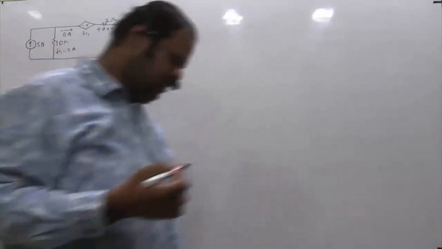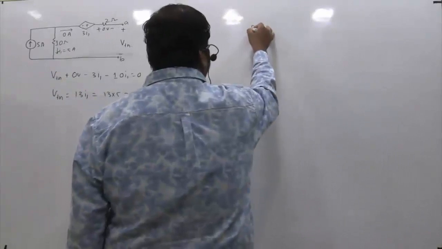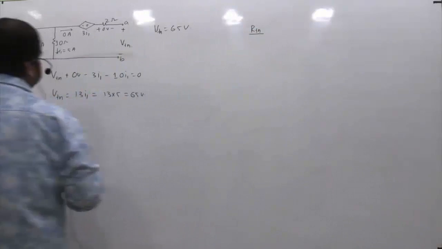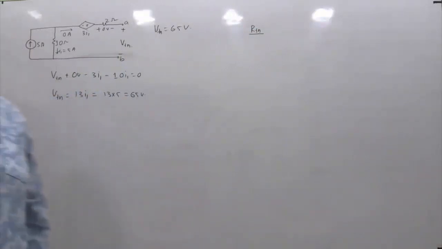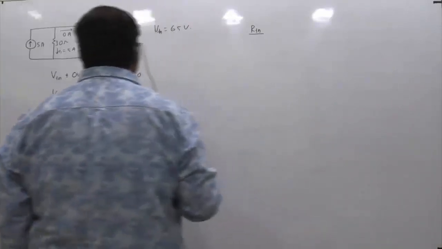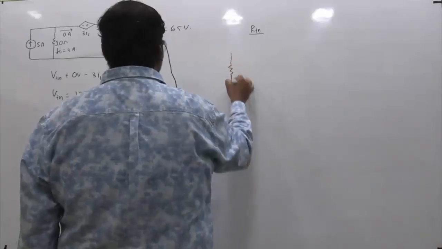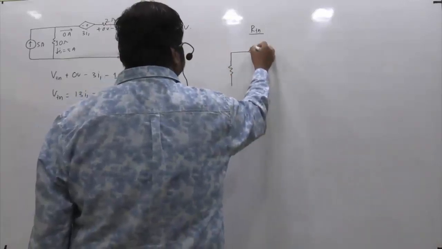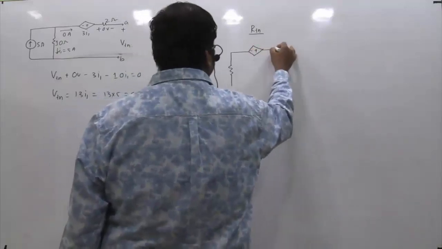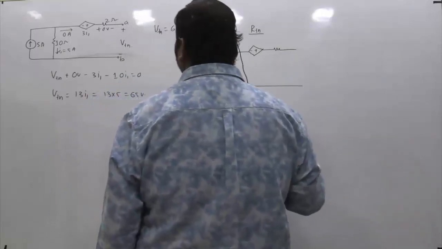Now the next thing is to compute the value of RTH. To compute the value of RTH, this circuit contains both independent and dependent sources. So we can find the Norton current IN, then VTH by IN is the RTH. That is one of the approaches. Otherwise what you can do is, we make all the independent source values 0 and the dependent source we will not disturb, and we connect a voltage source, namely test voltage VT, and the current, let's say it is IT, from the test voltage source. Then the ratio of VT to IT will give us the corresponding RTH value.